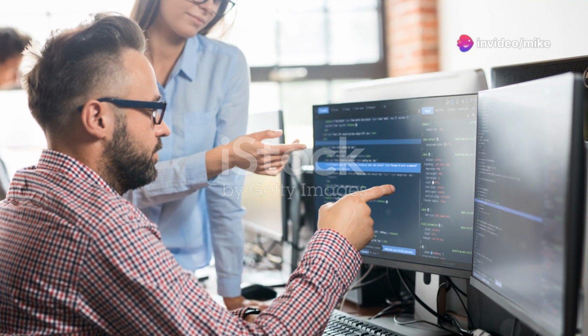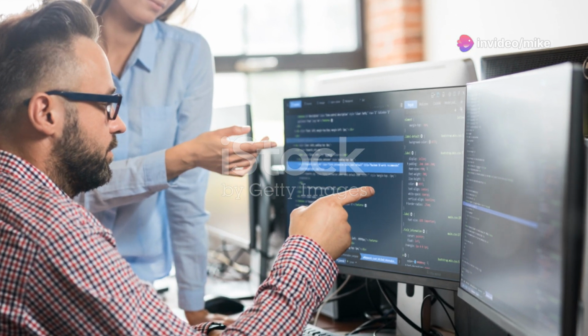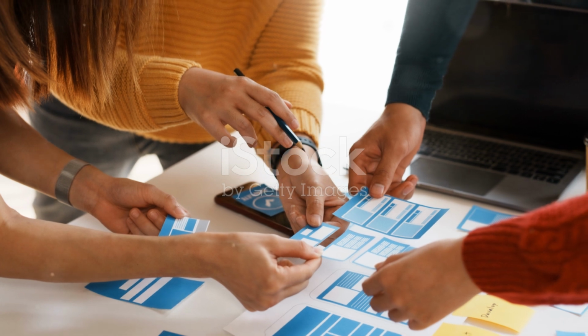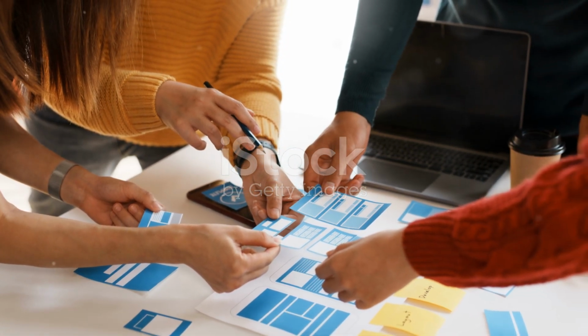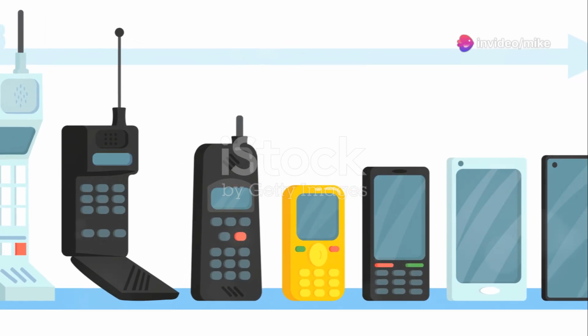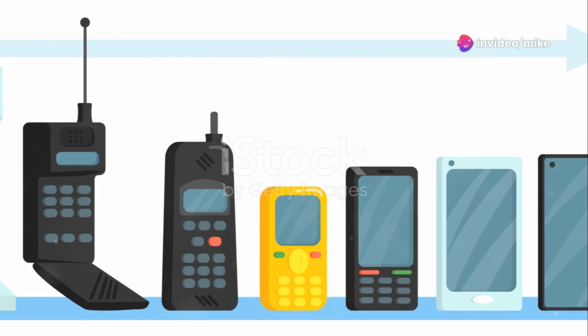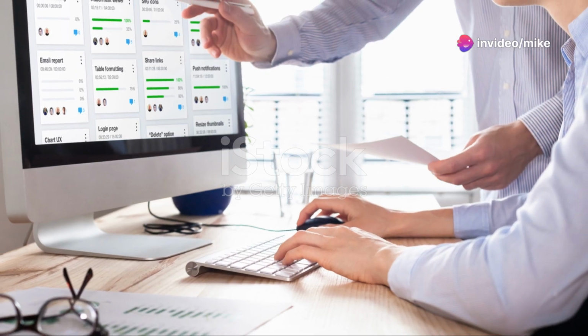The search for the perfect cross-platform solution continued. Developers needed a framework that was fast, efficient, and delivered a native-like experience. They wanted a tool that could keep pace with the ever-evolving world of mobile technology. The journey for a better way to build apps was far from over.